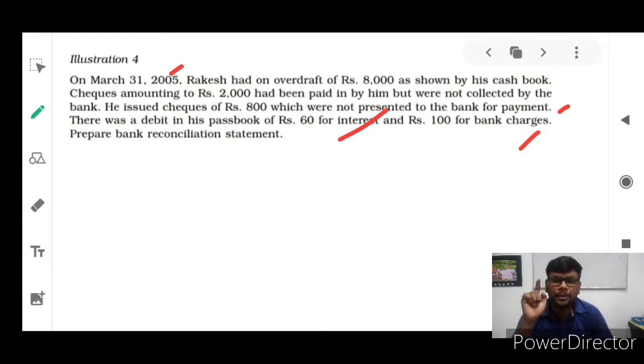If you have submitted properly on that day itself to the banker, and the bankers cleared that check, what should it be? It should be posted in the minus side because that is going to deduct your bank available balance. So anyway, minus balance will increase because your available balance is 0 here. Your minus balance is 8,000 plus 2,000 now, isn't it?